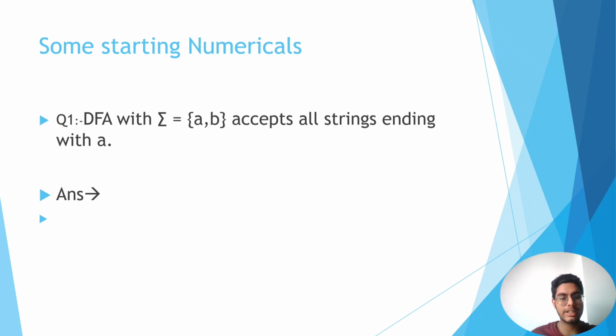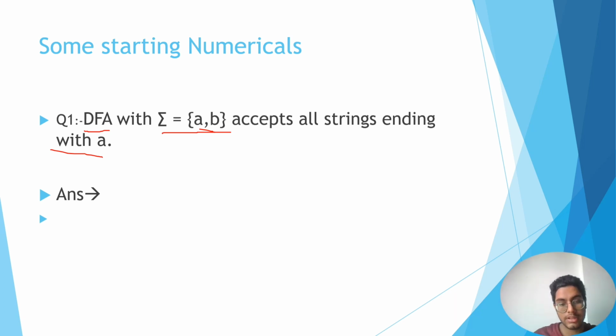Now we will understand DFA with some numericals. So let us see what this numerical says. We have to construct a DFA with this alphabet as an input, consisting of symbols A and B, and it will accept all the strings which are ending with A. Okay, so what can be the language accepted by this? It can be only A. The smallest string possible is the string which is ending with A, right? If we have to consider first the smallest thing, which will be the very easiest part of DFA, consider the smallest string possible.